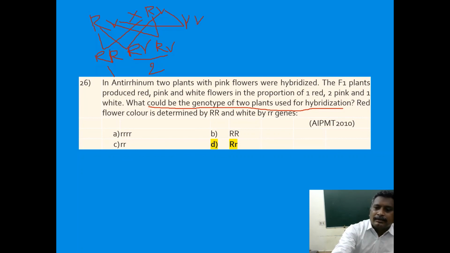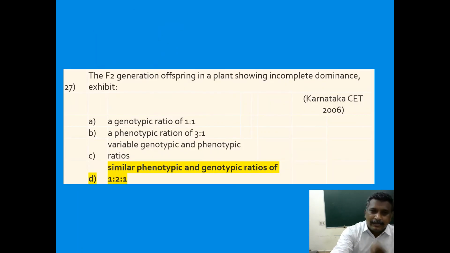Whenever the genotype of the parents is capital R, small r only, the F2 generation offspring in a plant showing incomplete dominance exhibit the same kind of phenotypic and genotypic ratios. That is, it will always be 1:2:1.